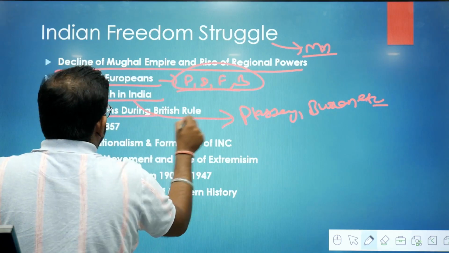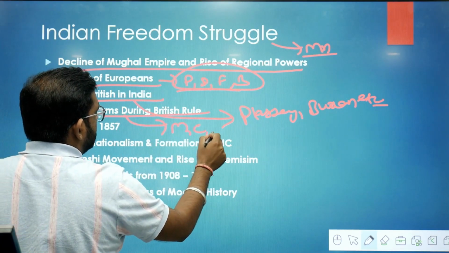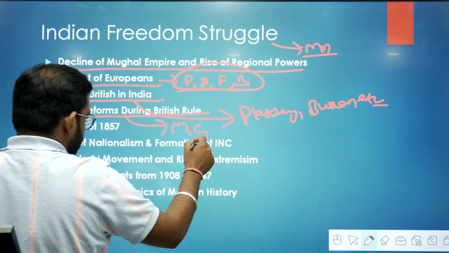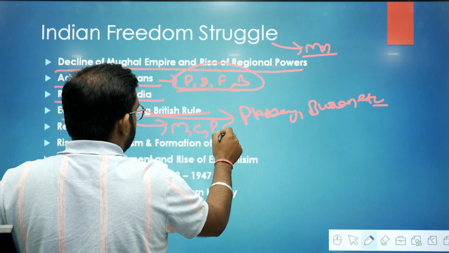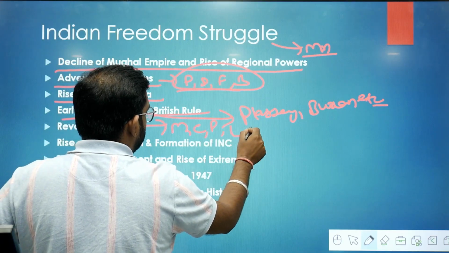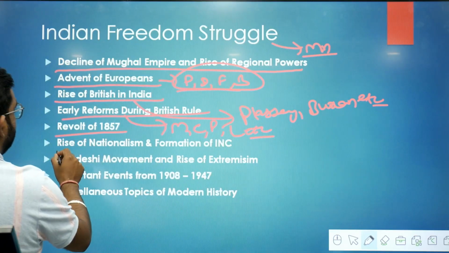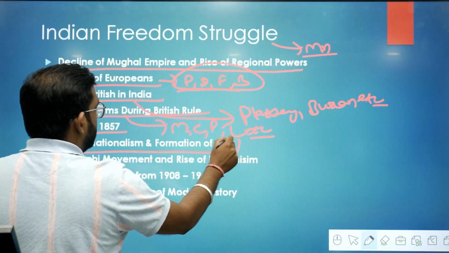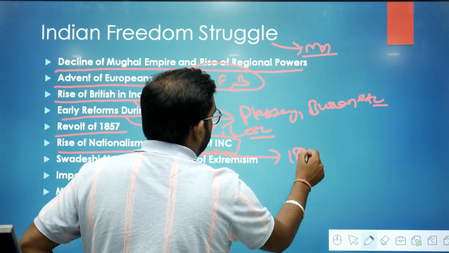Early reforms during British rule, like military reforms, civil reforms, police reforms you should do, civil services reform you should do. You should do about land reforms also. So these are the topics you should do in this subtopic. Revolt of 1857, rise of nationalism and formation of INC during 1885.